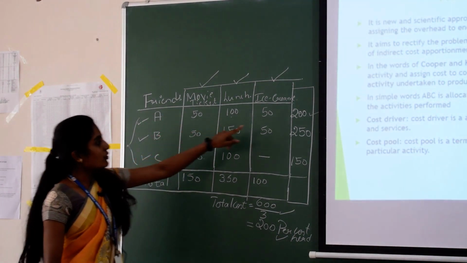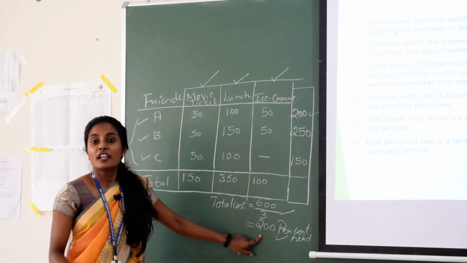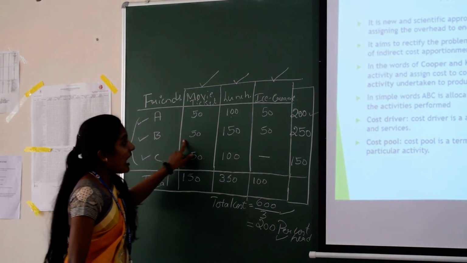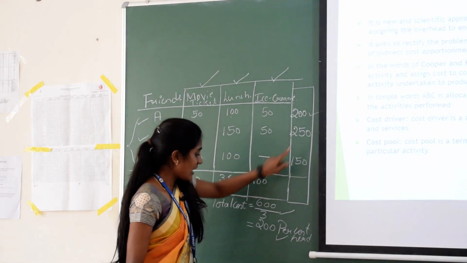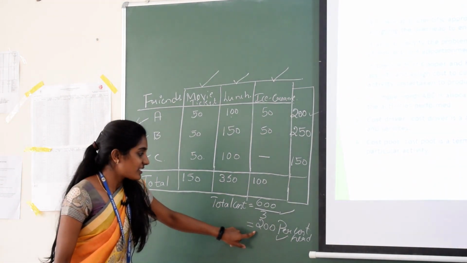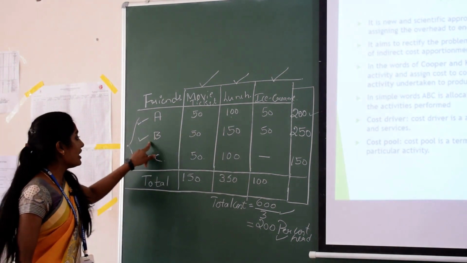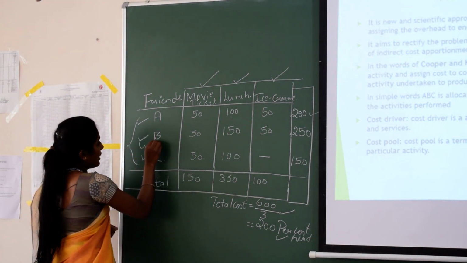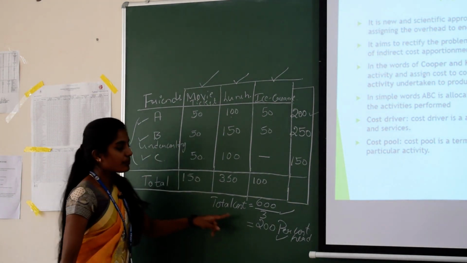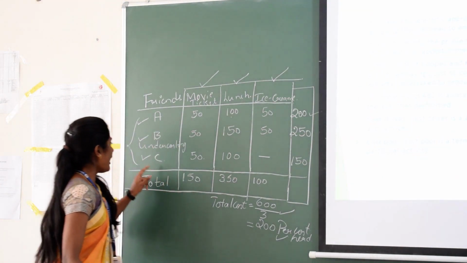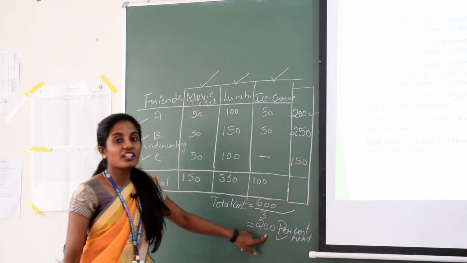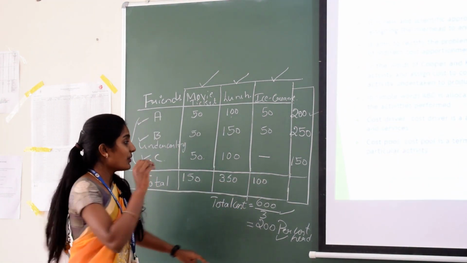So once again I will explain the same. A has incurred 200 and is paying 200, so there is no problem for A. B has incurred 250 rupees but is paying only 200, so there is under costing for B. And C has incurred only 150 but is paying 200, meaning he is paying 50 extra.